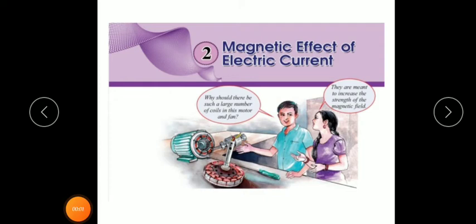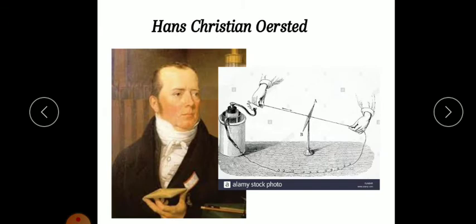Good afternoon, students. Today we are going to start our second chapter, that is magnetic effect of electric current. Long before, it was thought that magnetism and electricity are two different topics and there is no relationship between them.